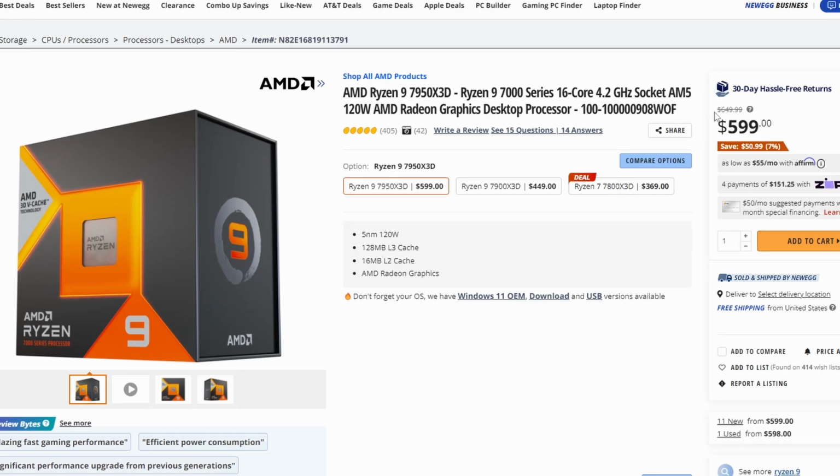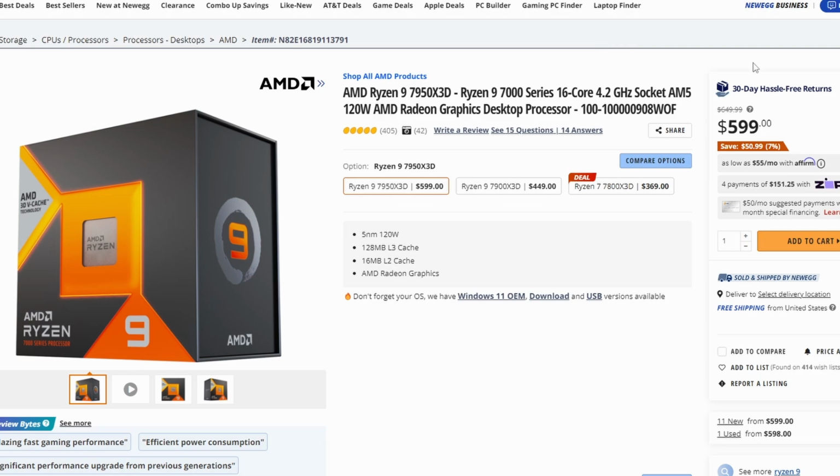Again, on Amazon, we're looking at the 7950X3D cutting down to $599. Previously it was $649 on Newegg, I should say. So that's kind of interesting that the price was so much higher compared to Amazon. But anyway, now it's basically $599, and that's pretty decent. Again, not a huge cut in price, but we'll take that.